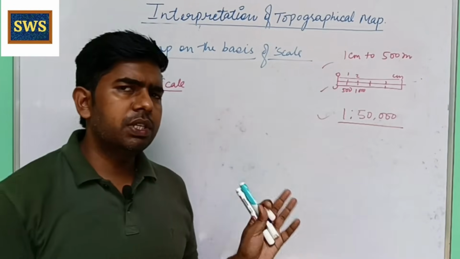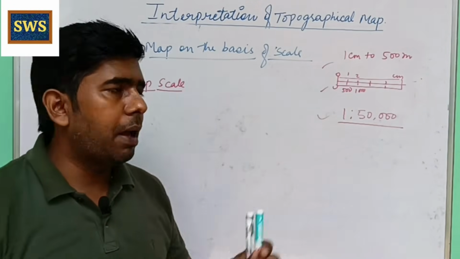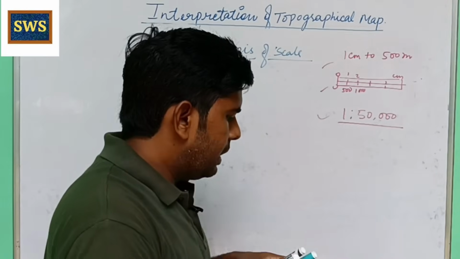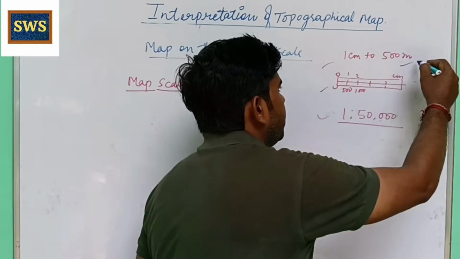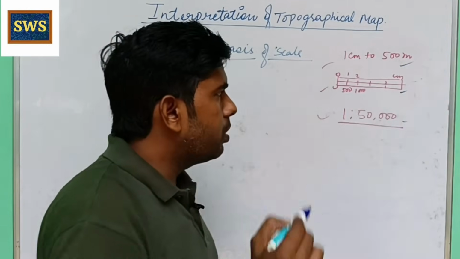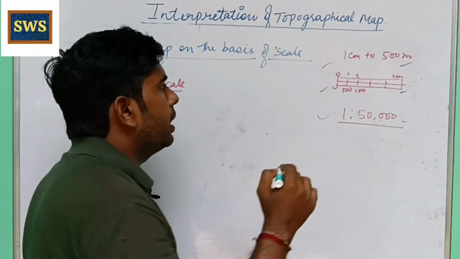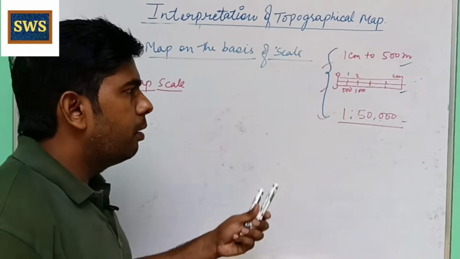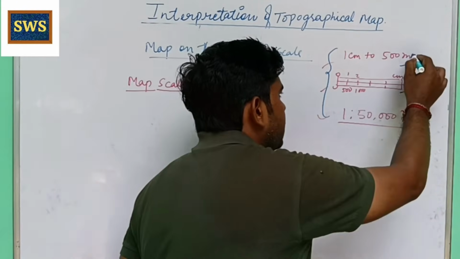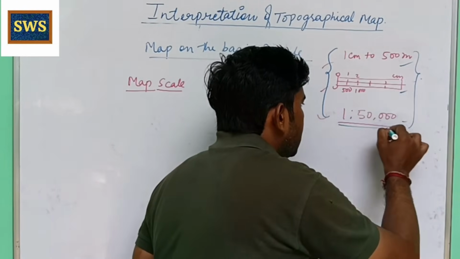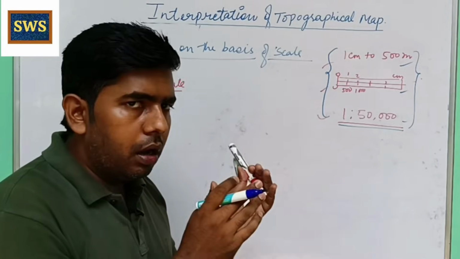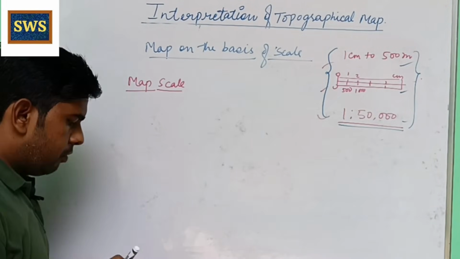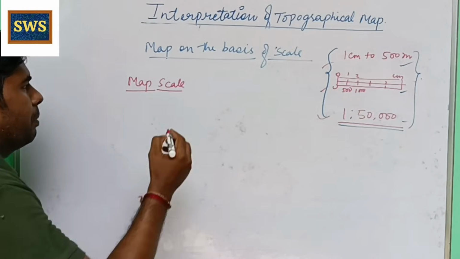Just see below your topographical map, a figure like this is given in your map. What does it mean? It means this is the map scale. What is the meaning of map scale?